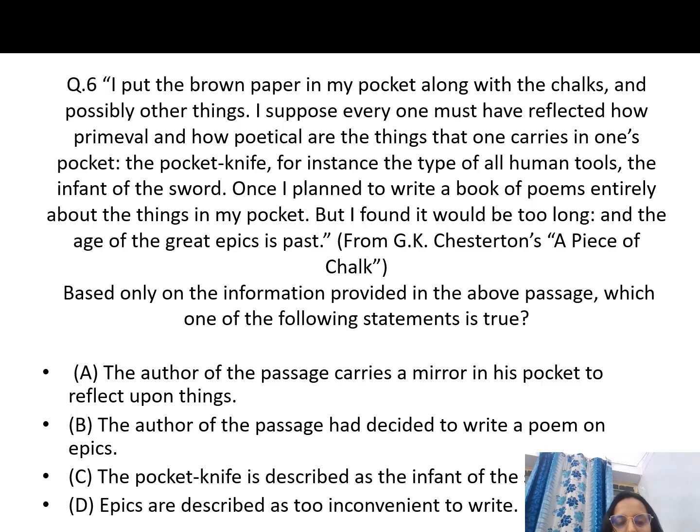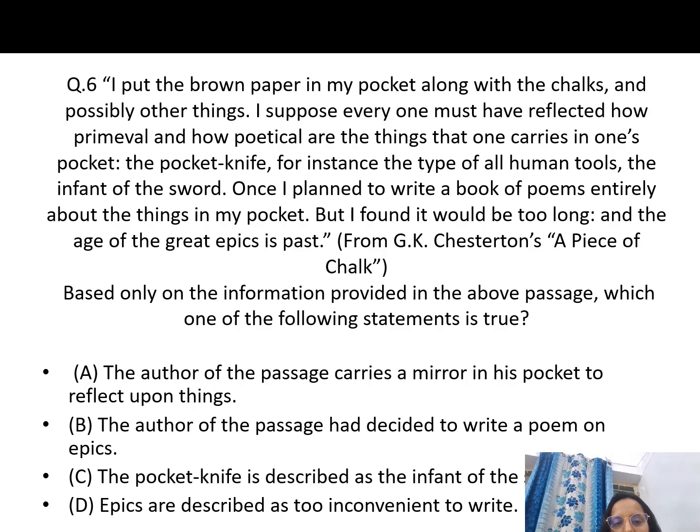Now what is in the paragraph? I put the brown paper in my pocket along with the chalks. Okay, someone is saying that I put one brown paper in the pocket with the chalks and possibly other things also. I suppose everyone must have reflected how primal and how poetical are the things that one carries in one's pocket. Okay, the pocket knife, for instance, the type of all human tools, the infant of the sword. So what it is saying is that the pocket knife, for instance, the type of all human tools, is like an infant of the sword.